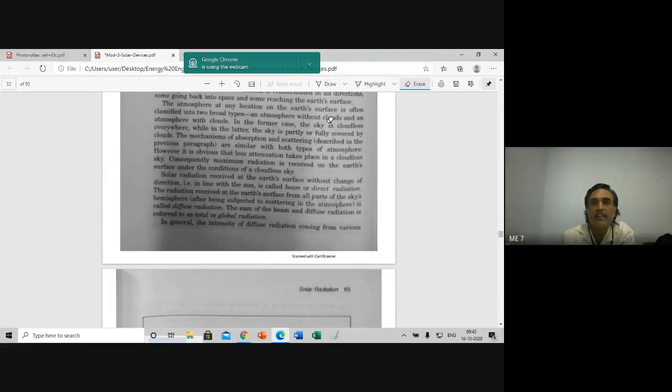Now, solar radiation received on the Earth's surface without change of direction, in line with the sun, is called the beam or direct radiation. The radiation received at the Earth's surface from all parts of the sky hemisphere after being subjected to scattering in the atmosphere is the diffuse radiation.